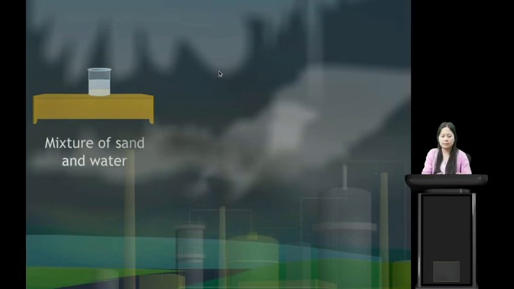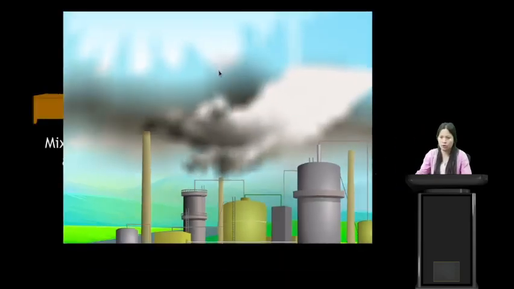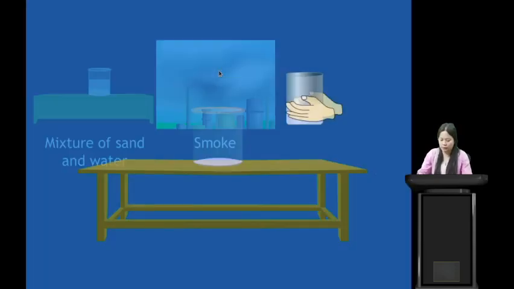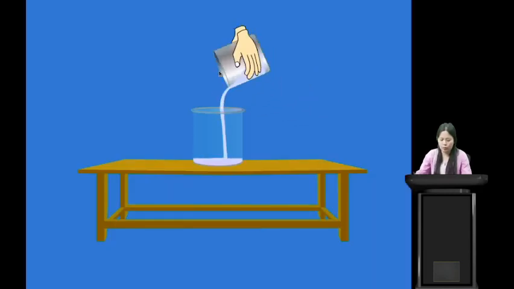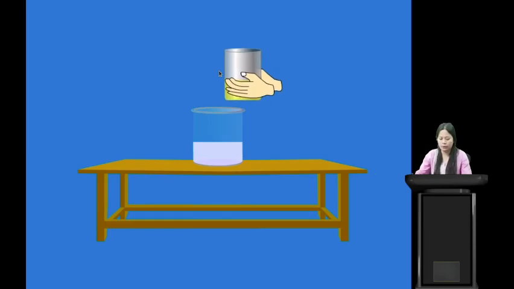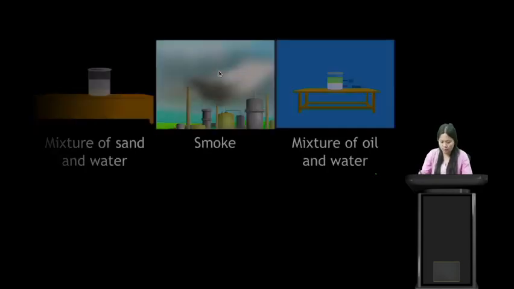We will see that the composition is not the same throughout. Another example is smoke. Then we have water and oil. When you try to mix water and oil, you will see two separate layers, meaning they do not have the same composition throughout. So these are some examples of heterogeneous mixtures.